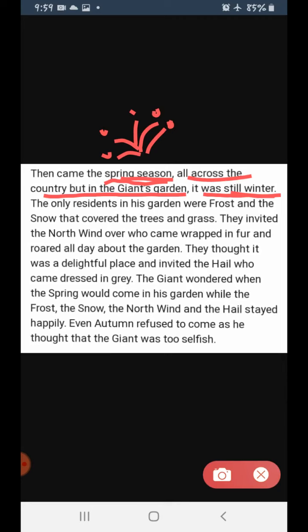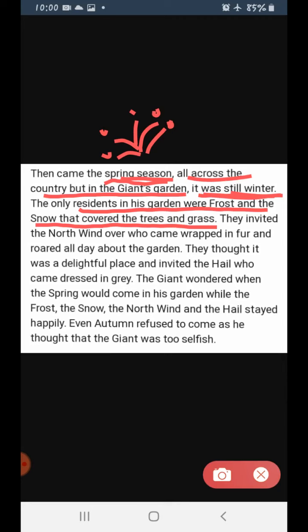It was still cold. There was frost. The only residents in his garden were frost and snow that covered the trees and grass. Okay, so it was spring season all over the country except for the giant's garden. In the giant's garden, it was still winter.